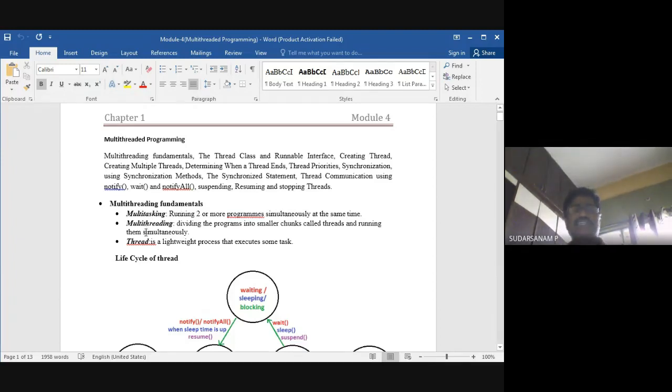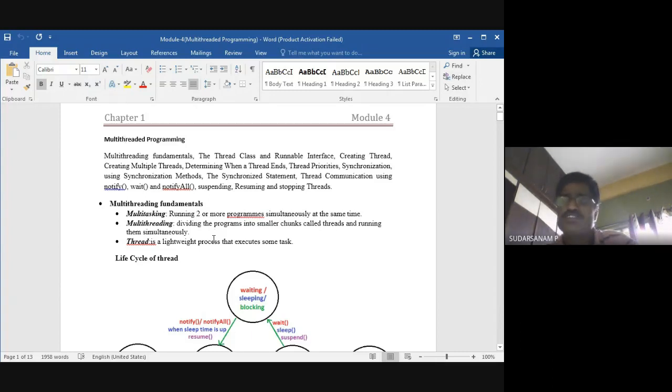Next is multi-threading. What is it? In a given program, you are making two parts in the same program and running them simultaneously. That is multi-threading: dividing the program into smaller chunks or smaller tasks, called threads, and running them simultaneously.